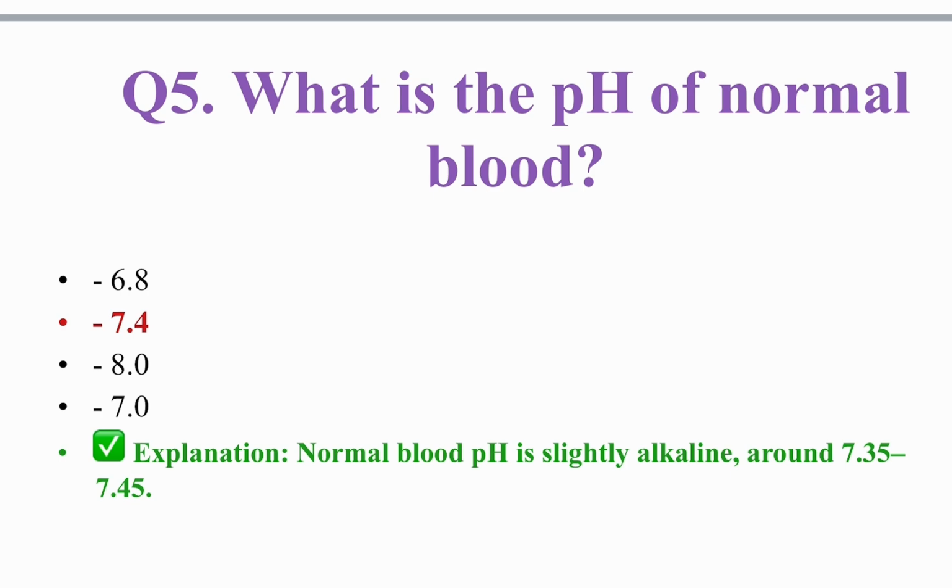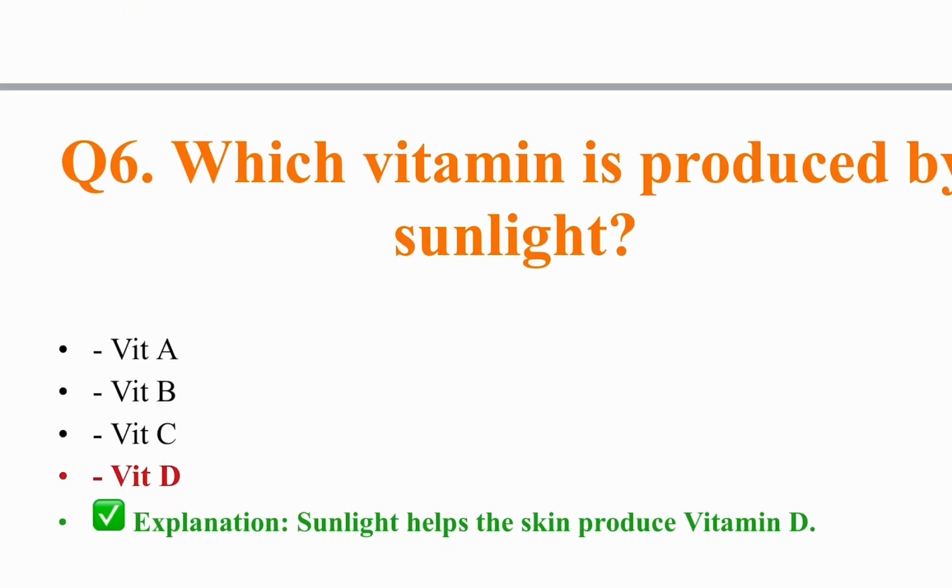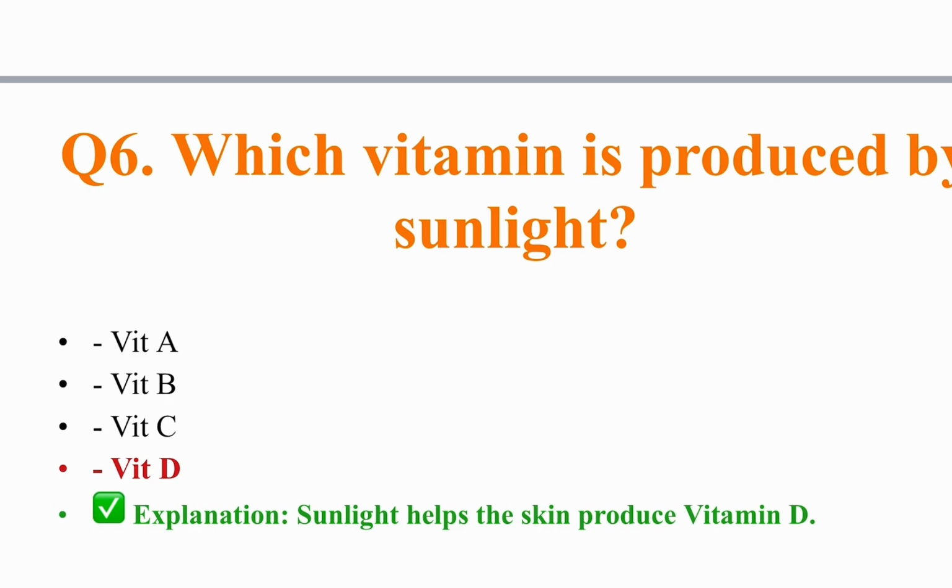What is the pH of normal blood? The normal blood pH is 7.4. It is slightly alkaline in nature, around 7.35 to 7.45. Then question number 6. Which vitamin is produced by sunlight? The correct answer is vitamin D.